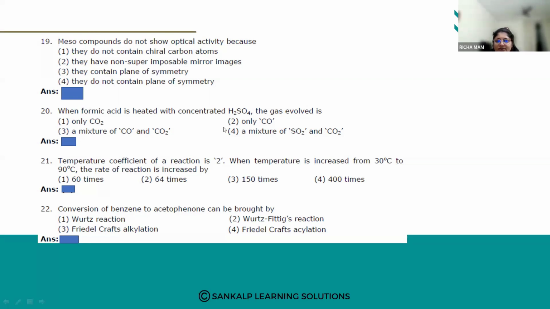When formic acid is heated with concentrated H2SO4, the gas evolved is... Yes, when formic acid is heated with concentrated H2SO4, that is sulfuric acid, which gas is released? Formic acid is this. When you react it with concentrated H2SO4, which gas is evolved, they have asked.